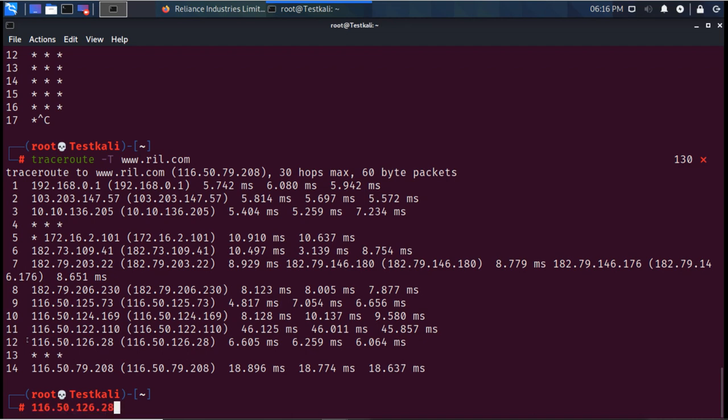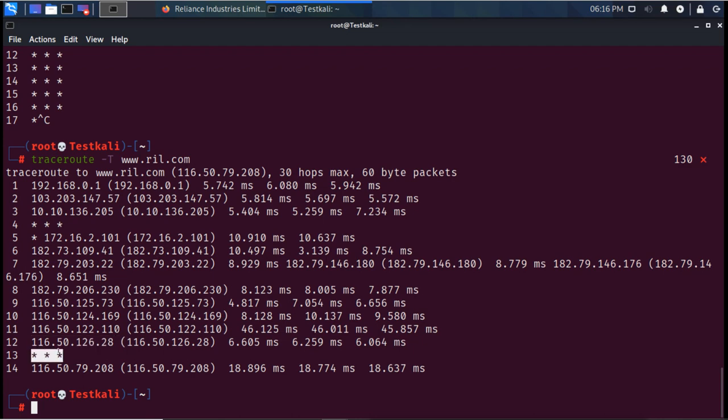So we can see that this is the IP we have as a firewall, and also there is one more star it is showing. So maybe there is an IDS also there. So maybe this is the firewall, or certainly, and this is the IDS.